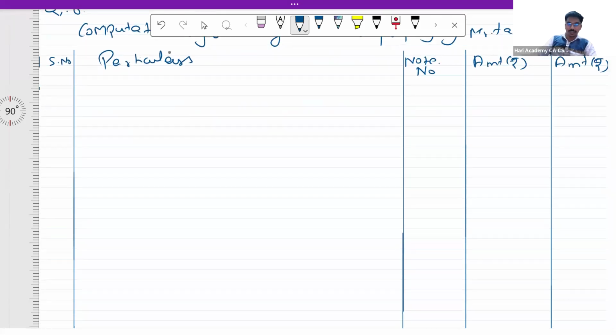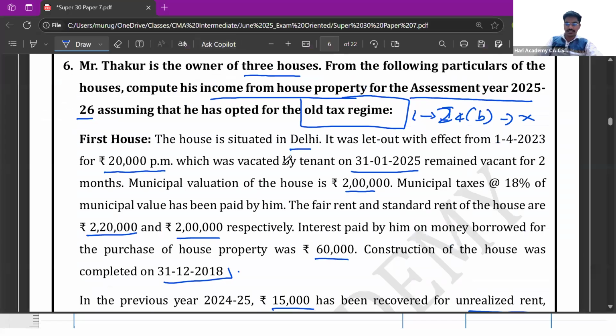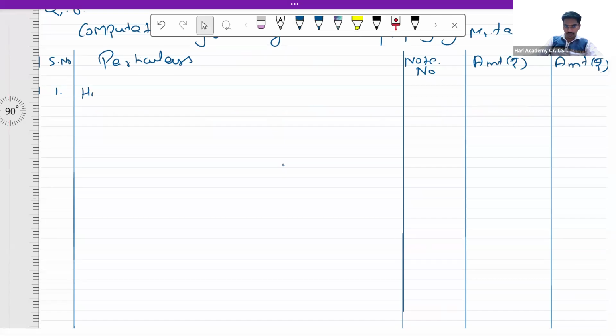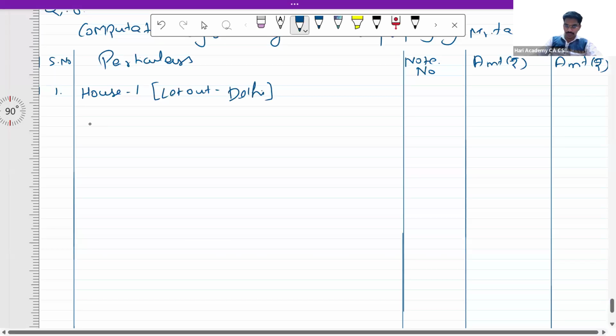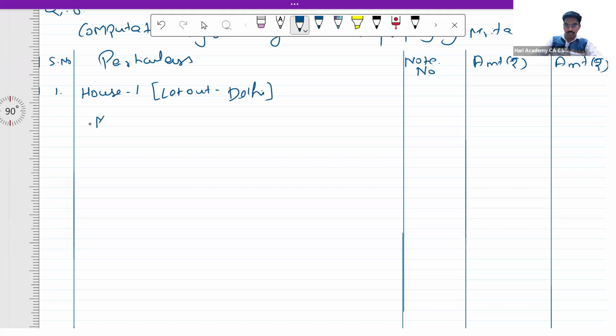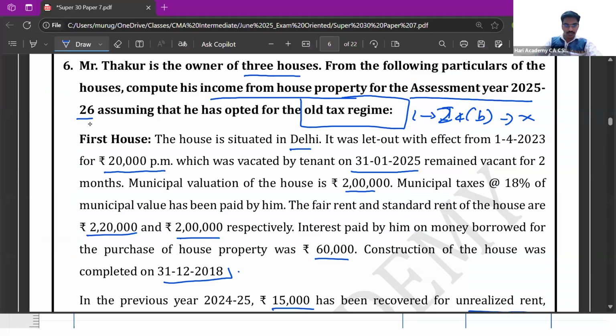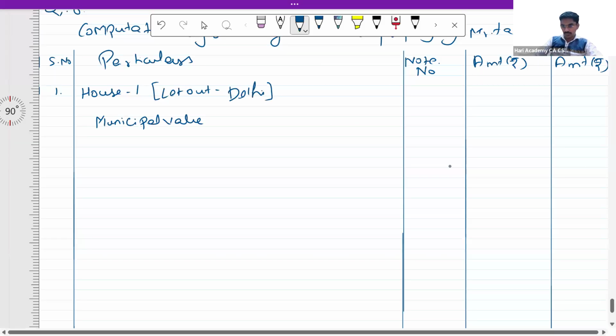So first one is in relation to house number 1. House number 1 is situated in Delhi. Correct. House 1 let out, Delhi. First, we have to find the gross annual value. So for that, first we have to find the valuation, gross annual value valuation. So first one, it is going to be municipal valuation. Municipal value. What is the municipal value here? Municipal value is 2 lakhs.